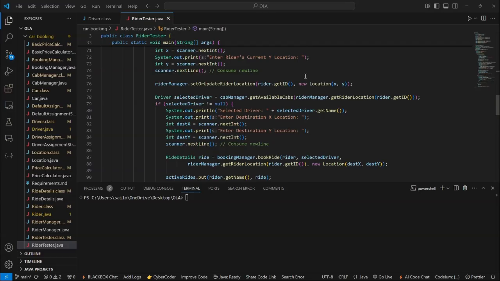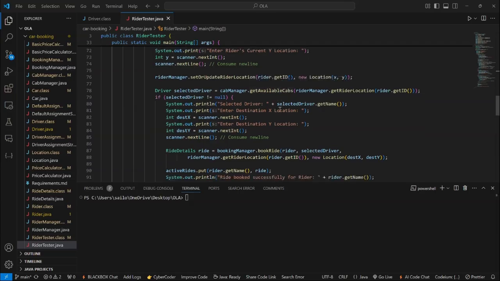We consider only the drivers within a 10 kilometer range of our rider as available cabs. Only those are included in our array of available cabs, and drivers away from the rider's XY coordinates are not considered.